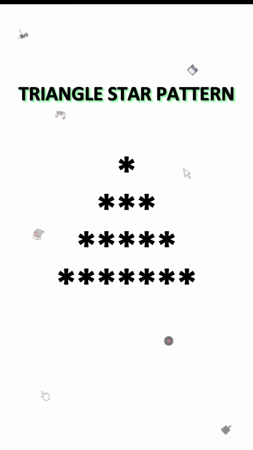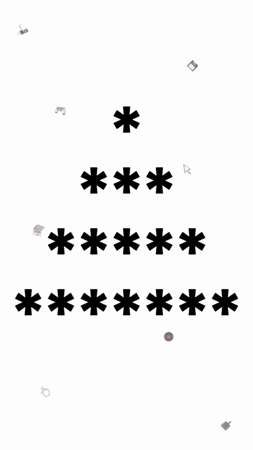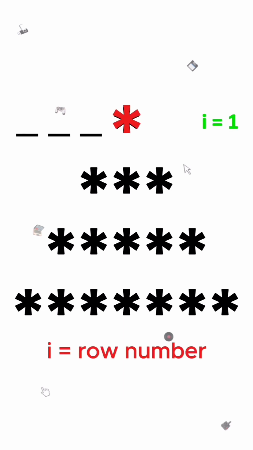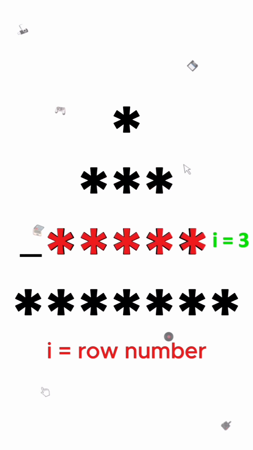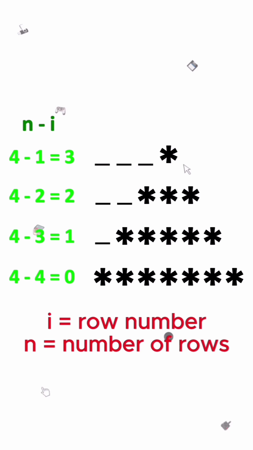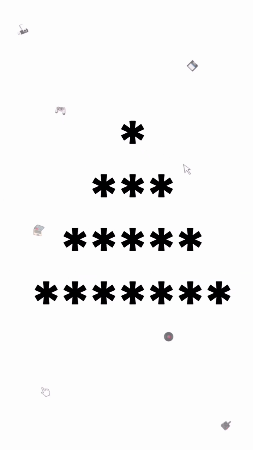Let's create a triangle star pattern in Java. Here n is the number of rows, that is 4. In the first row, we have 3 spaces and then 1 star. In the second row, we have 2 spaces and 3 stars. In the next row, we have 1 space and then 5 stars. So we can say, spaces decrease by n minus i, and stars increase by 2 times i minus 1 for each row.